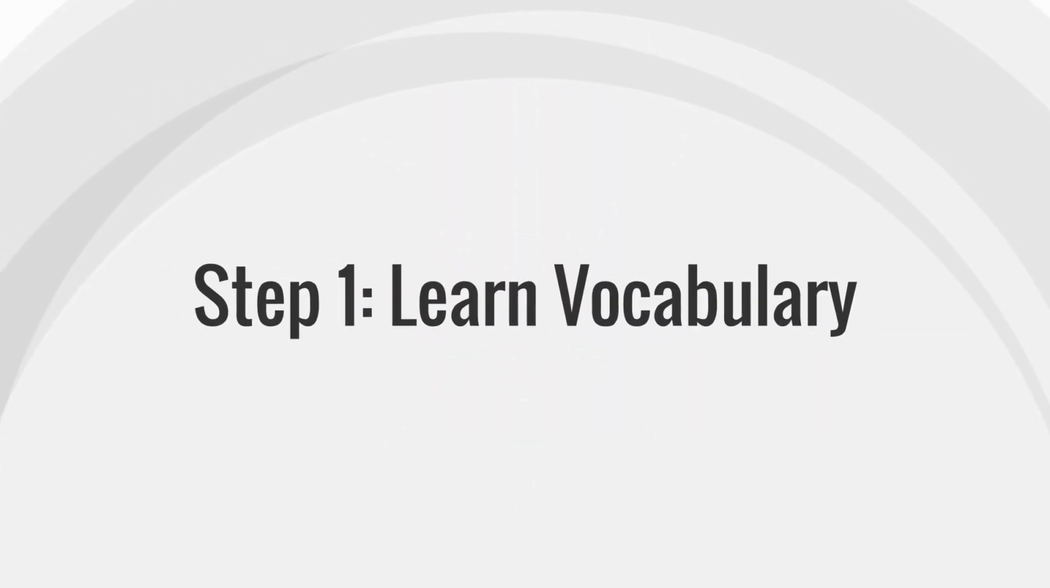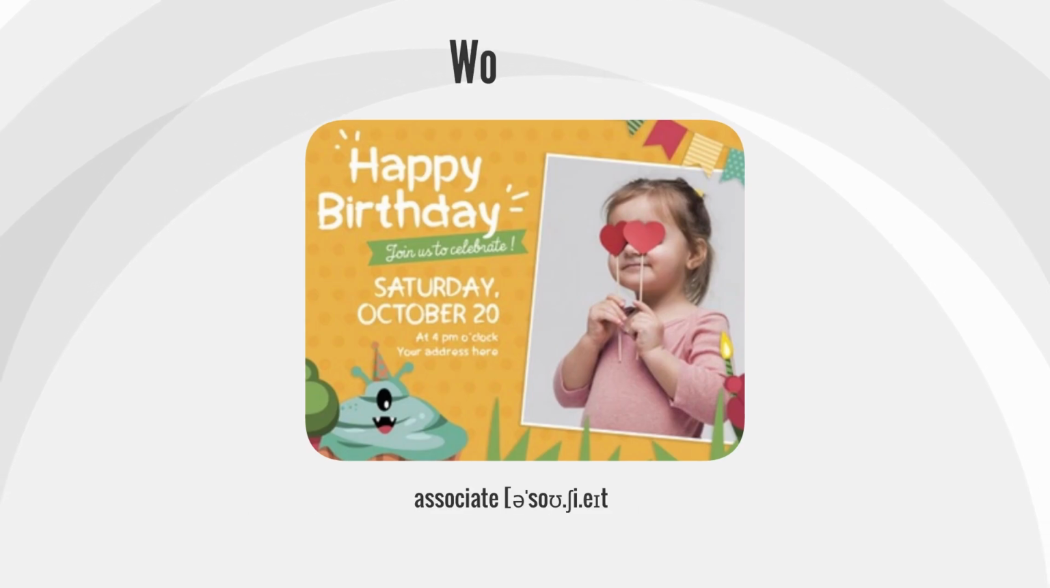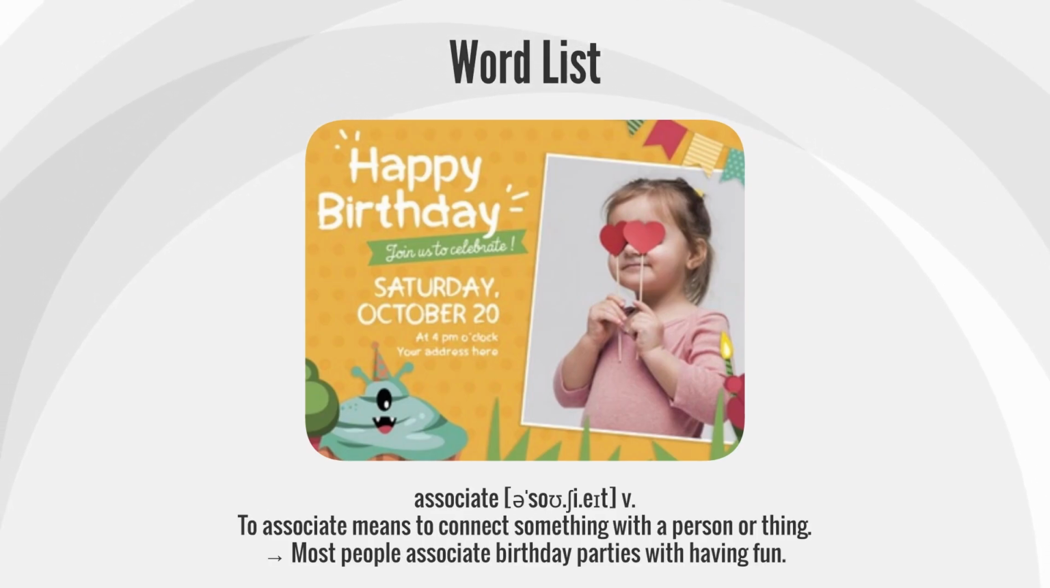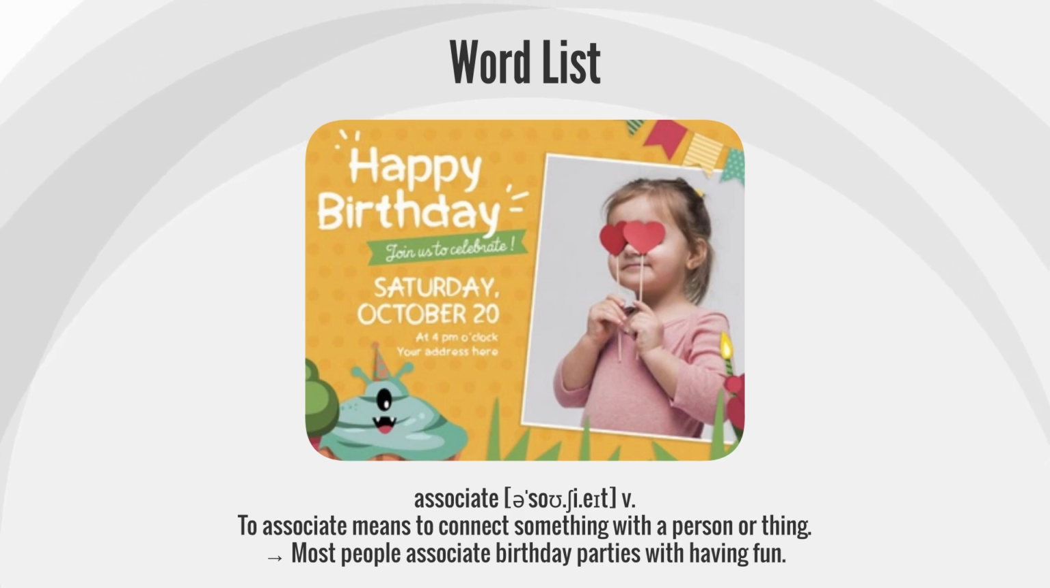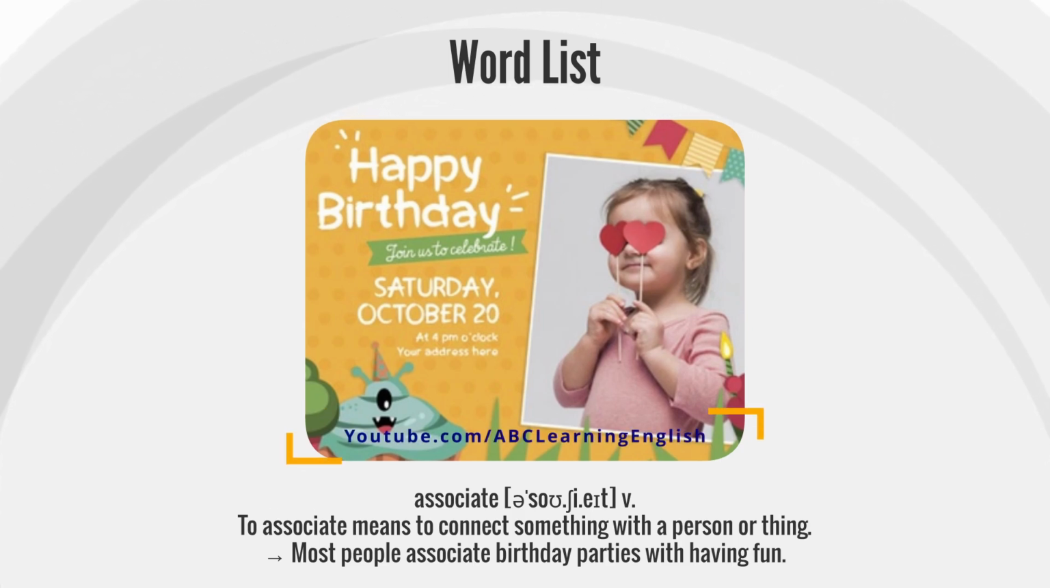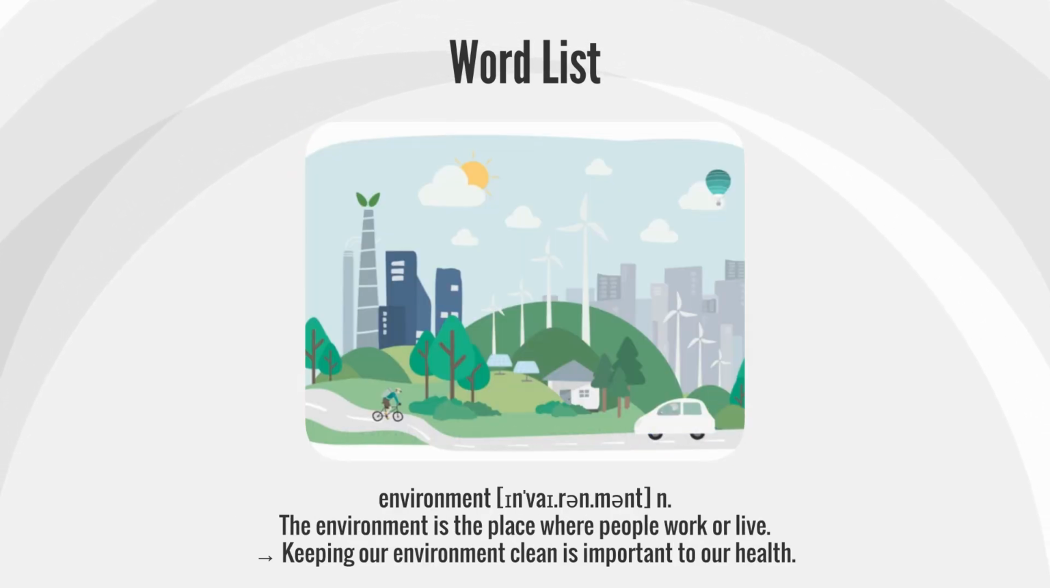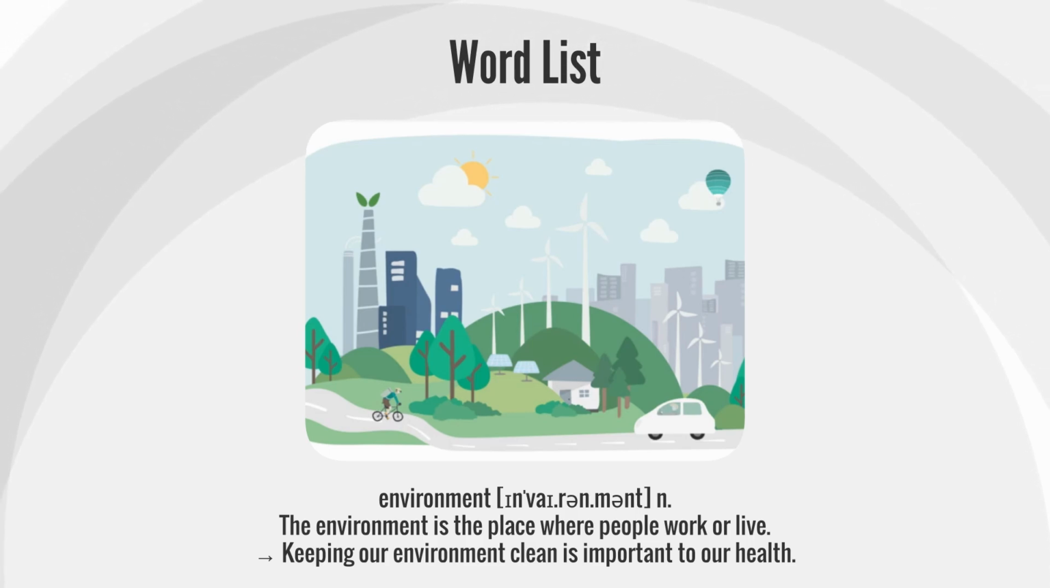Step 1. Learn vocabulary. Associate. To associate means to connect something with a person or thing. Most people associate birthday parties with having fun. Environment. The environment is the place where people work or live. Keeping our environment clean is important to our health.